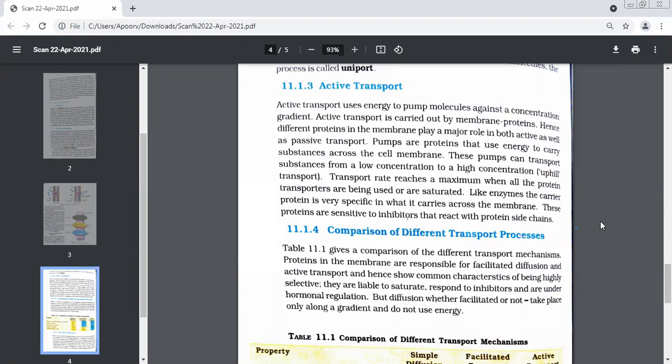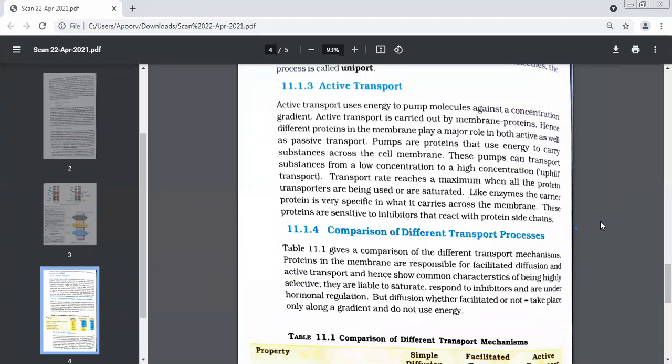Yes, beta. Otherwise, what will happen if they carry them? The inhibitors will react with their protein chains and damage the chain. And what about this, beta? What was I saying? What is the difference between active and passive transport? Active transport takes place from lower to higher concentration, but passive transport takes place from higher to lower. Very good.